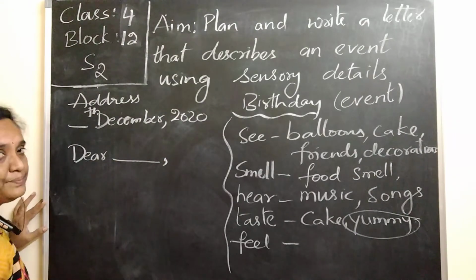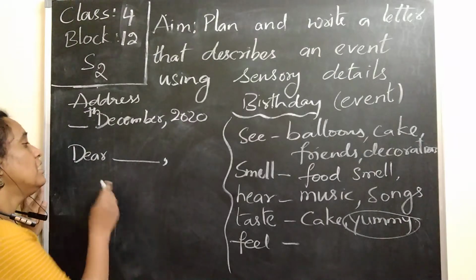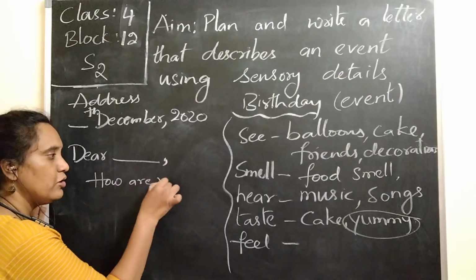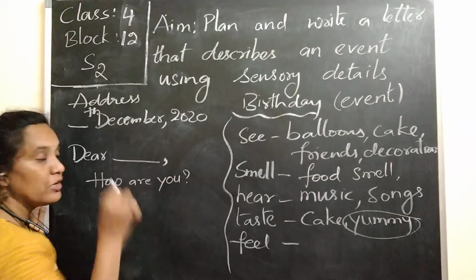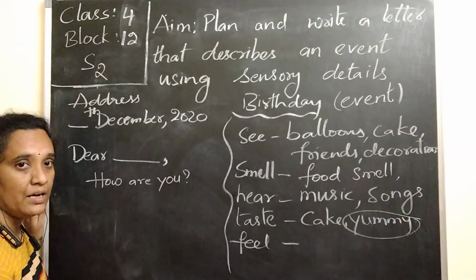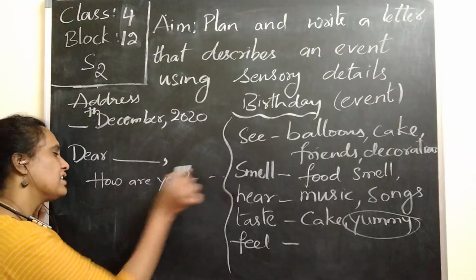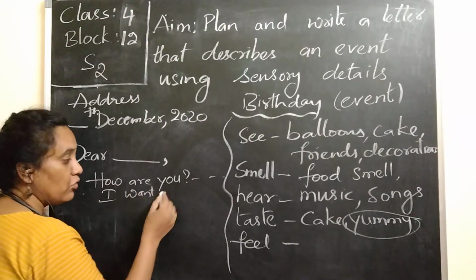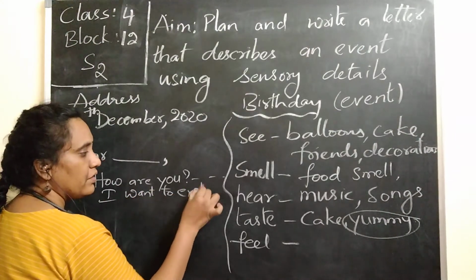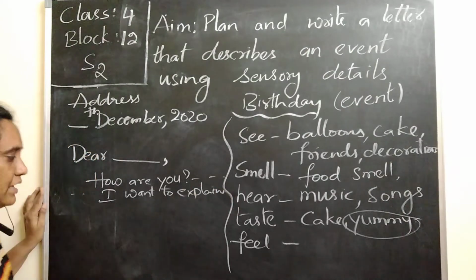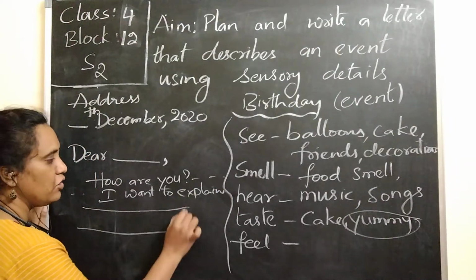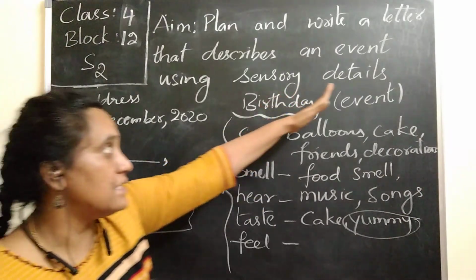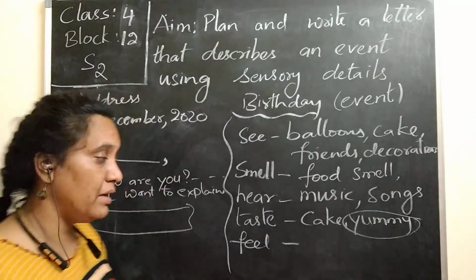Then comes your introduction. You can ask some questions like how are you? What are you doing? How is your health? How is your parents' health? How is your family? After asking some questions, you can write that I want to explain to you about my friend's birthday party. Then in the body of the letter, you write about the sensory things. Use the sensory details and explain how you enjoyed the birthday party.